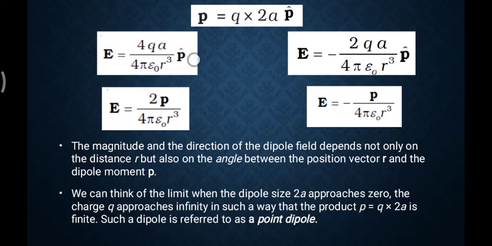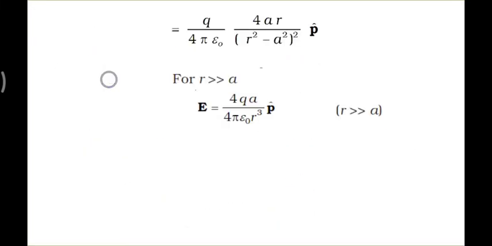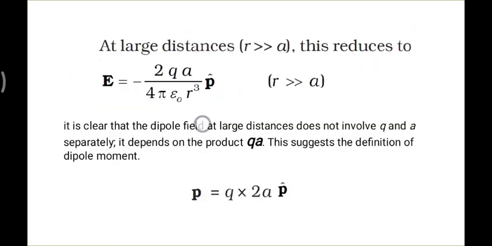This is the expression for the point on the axis, and this is the expression for the point on the equatorial plane. Here we have the expression 2qa. Let me show where you found this. This is what we have seen at the point on the axis. This is what we found on the equatorial plane.